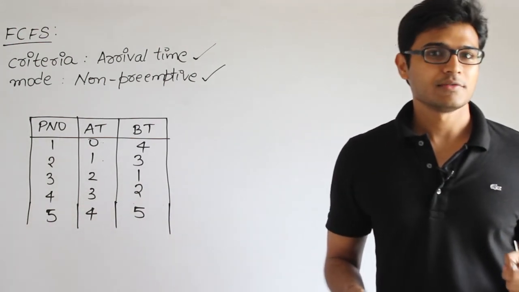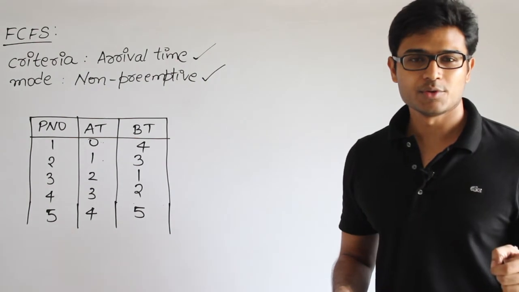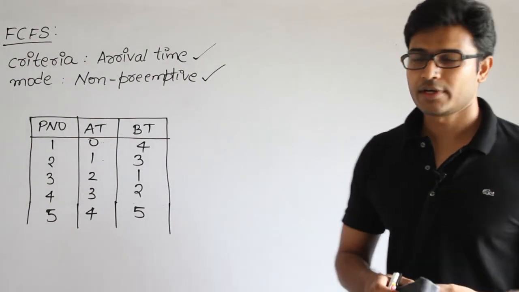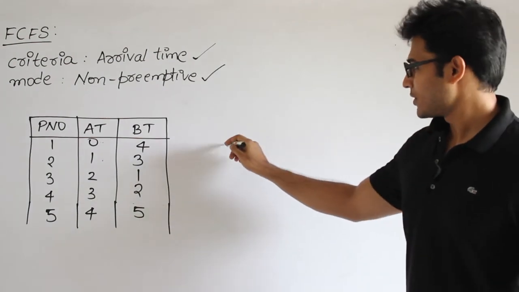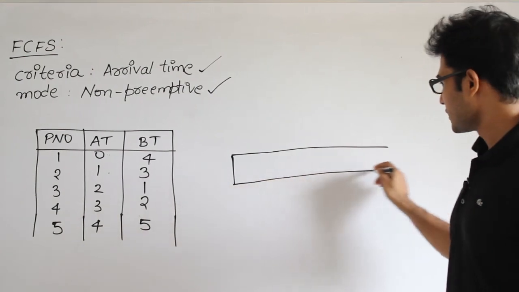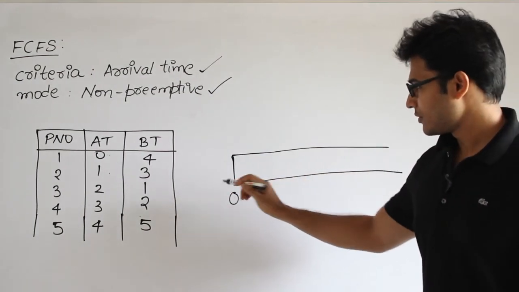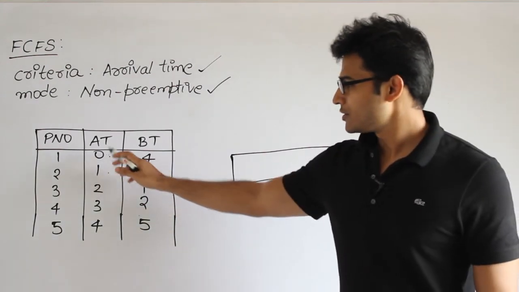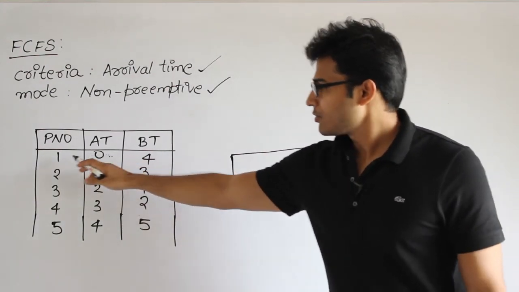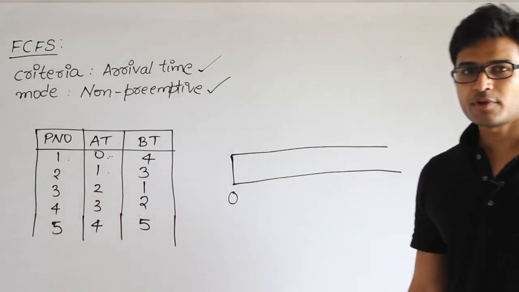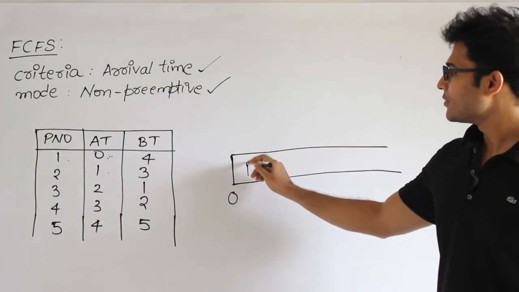And then I'm going to assume that I start my CPU at time 0, and from there I am going to count the entire schedule, right? Now let's see how it works. I'm going to start counting everything from time t equal to 0. So at time t equal to 0, what is the first one that has arrived? Arrival time of process number 1 is 0, which means process number 1 has arrived first. Therefore, I will give it for scheduling.